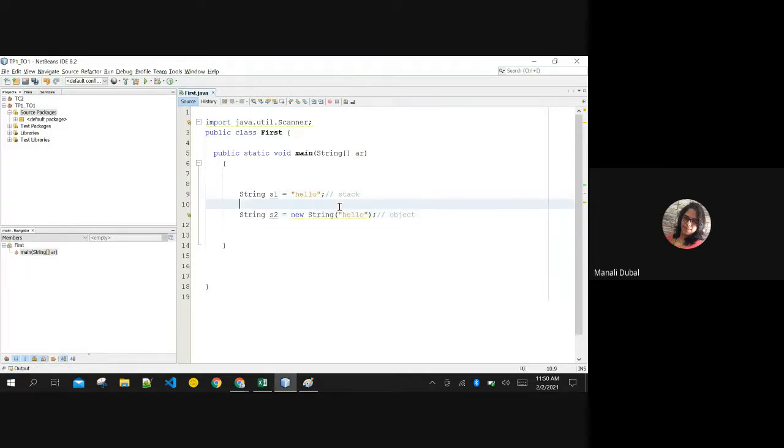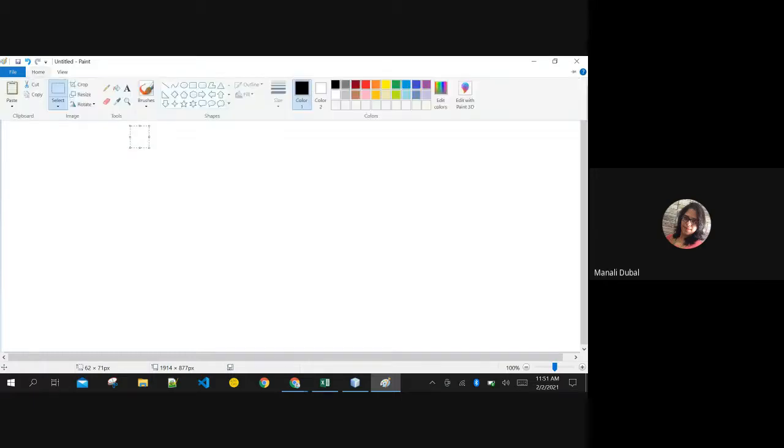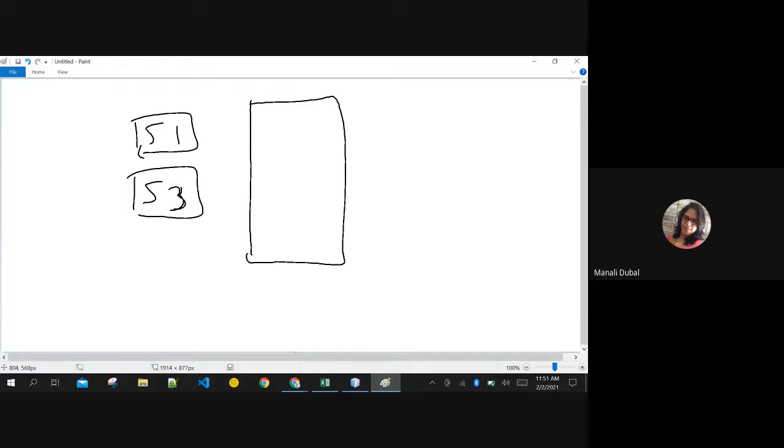What happens apart from this, if I create another string variable S3 and name it hello? Let me show it to you here. When you create two string variables, not this S1 and S3 I'm talking about, not this object, they are created on stack.